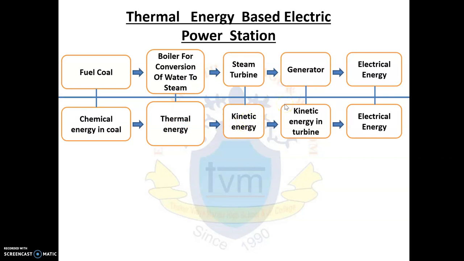Again, it rotates the magnet in the generator, which is nothing but the kinetic energy in the turbine being converted into the kinetic energy of the generator, which in turn results in electrical energy. So chemical energy is converted into thermal energy, which in turn is converted into kinetic energy, and finally electrical energy is produced.